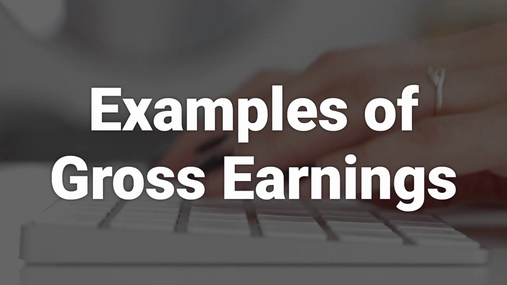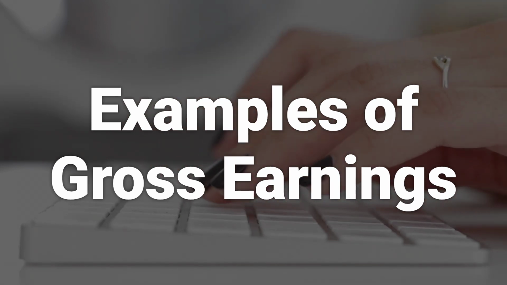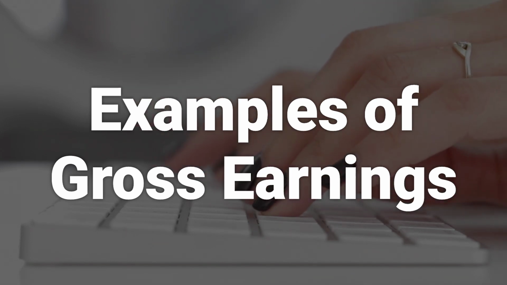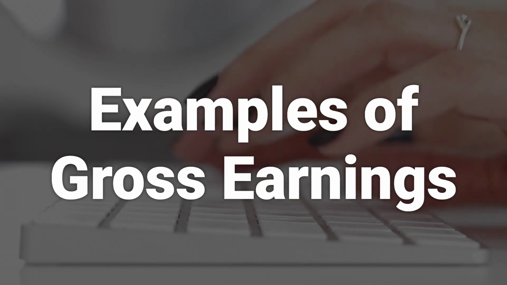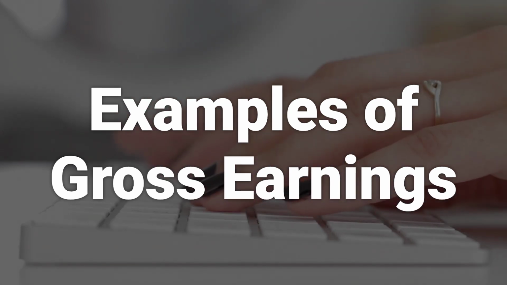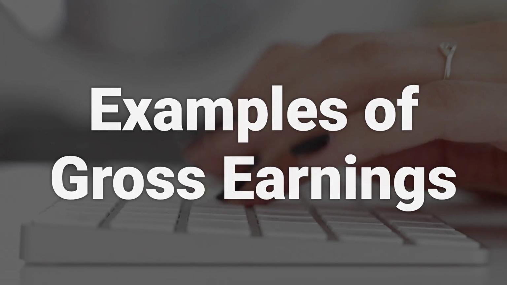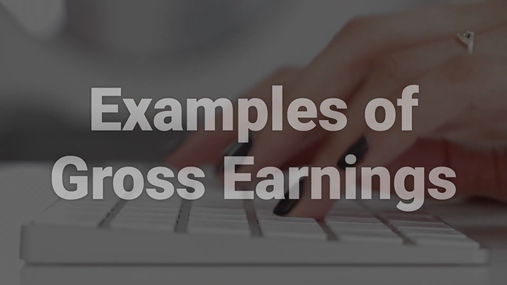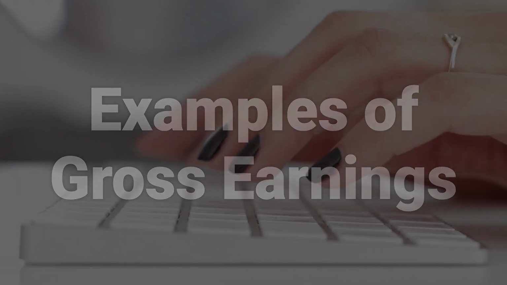But how does it work for businesses? Here's a simple example. Let's say Company X has sales of $2 million, cost of goods sold of $500,000, and expenses related to the sale of $300,000. The company's gross income is $1.5 million. After the other deductions, it is left with $1.2 million in net income.